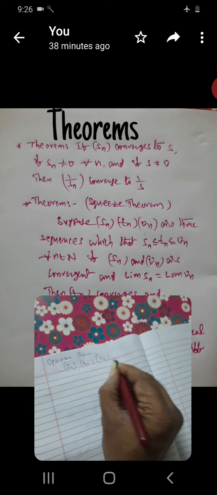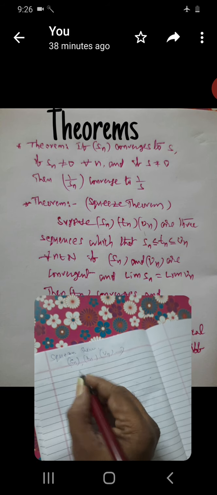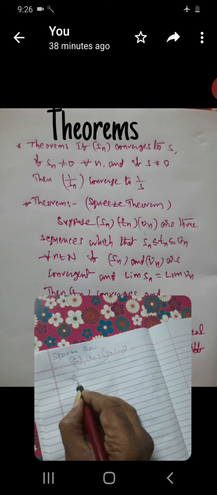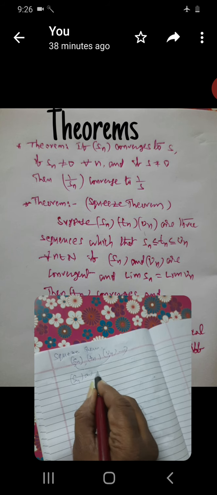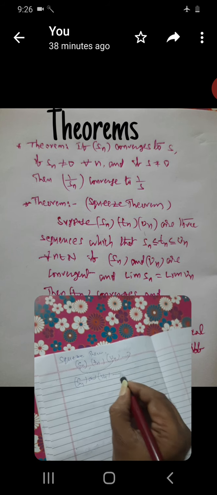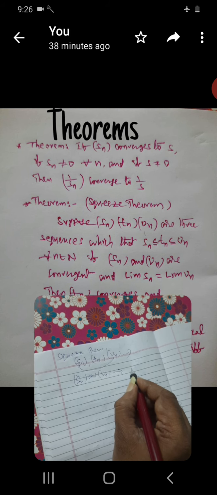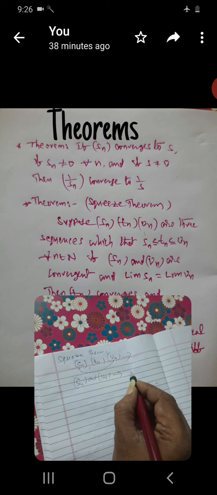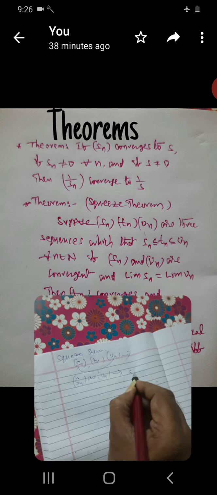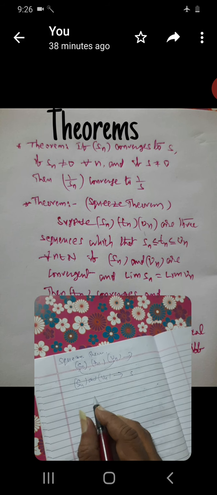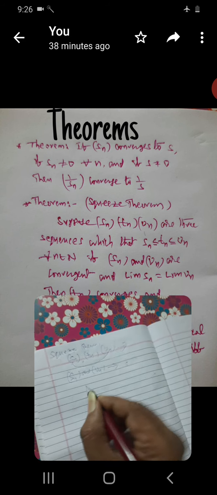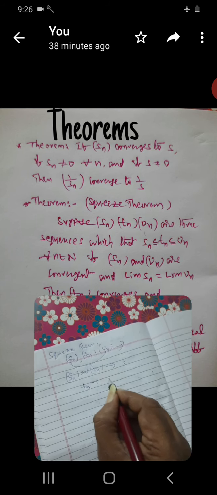Here Sn and Un are convergent to S. Then Tn is also convergent to S.